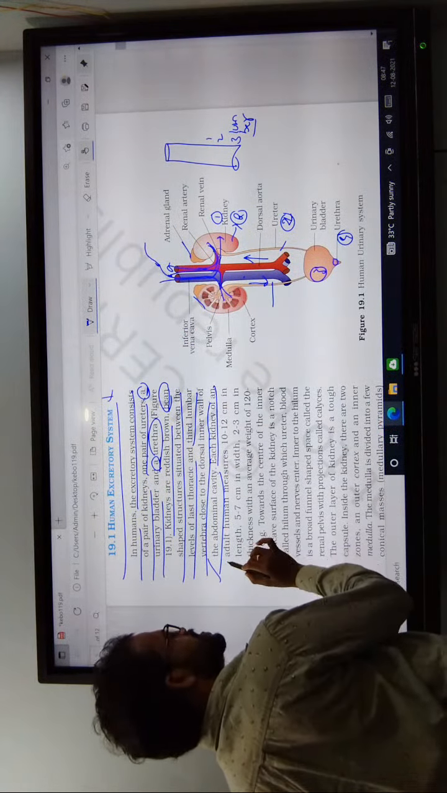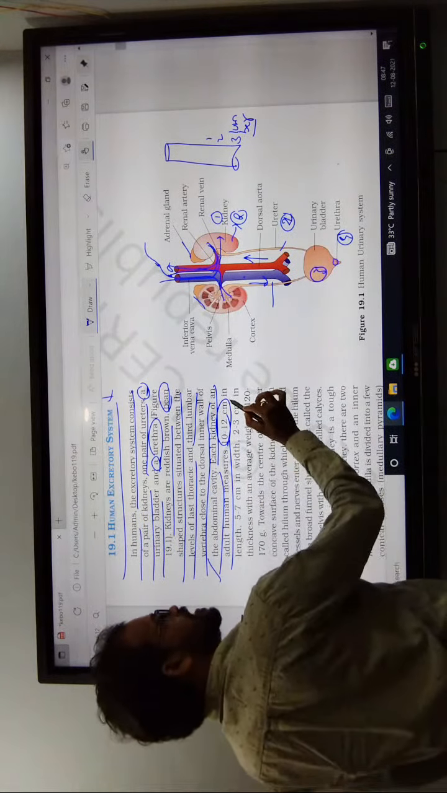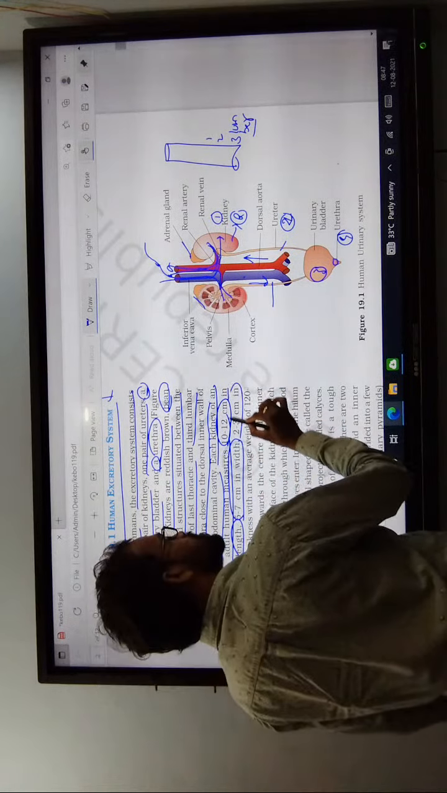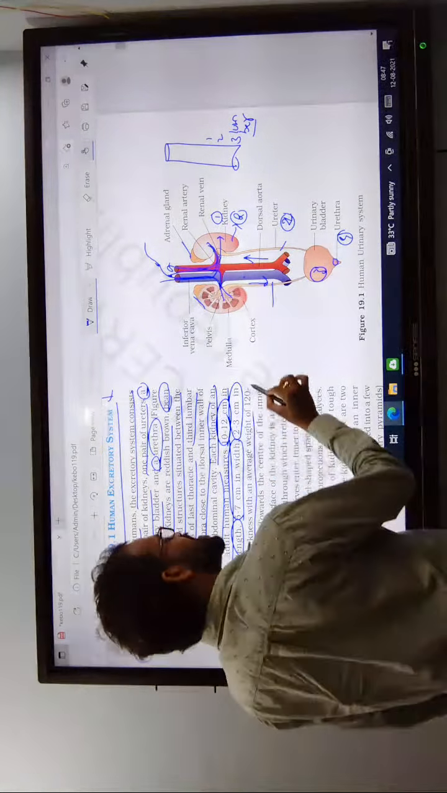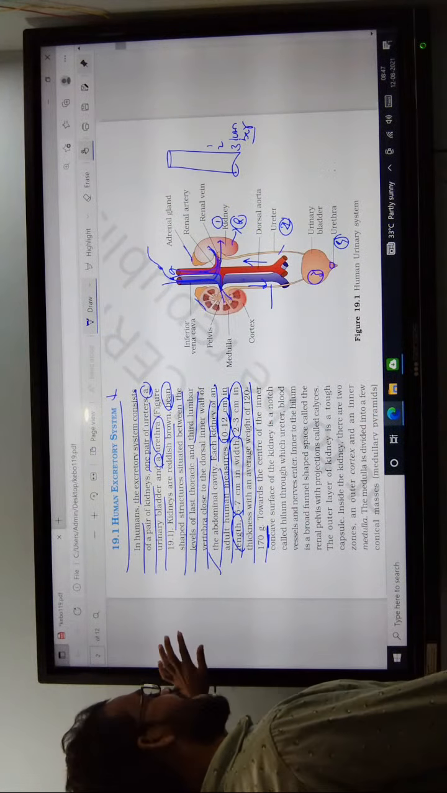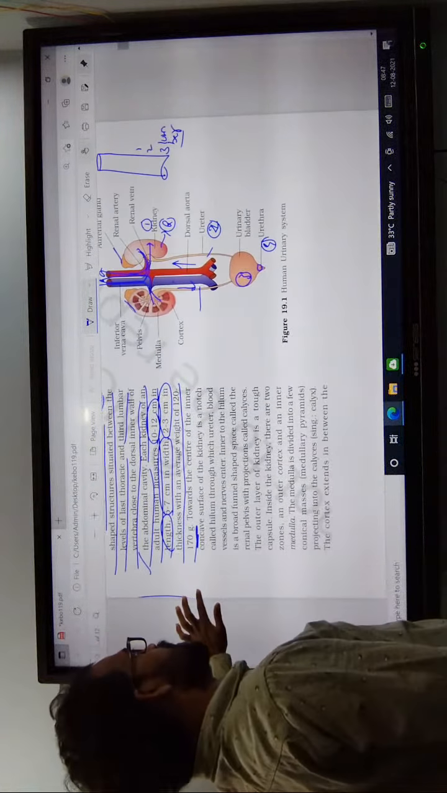What are the dimensions of each kidney in a human? Length 10 to 12 centimeters, width 5 to 7 centimeters, with 2 to 3 centimeters thickness, and the average weight is 120 to 170 grams.